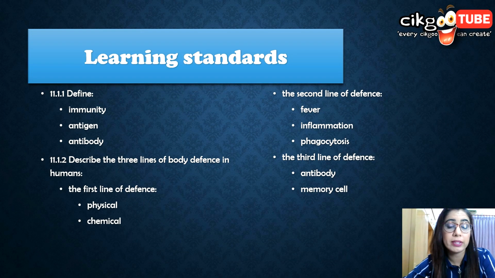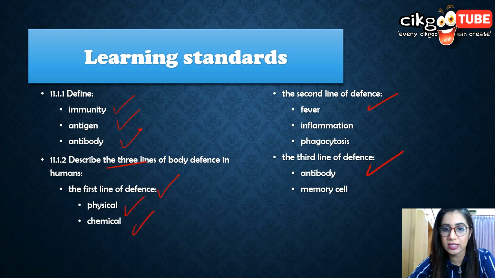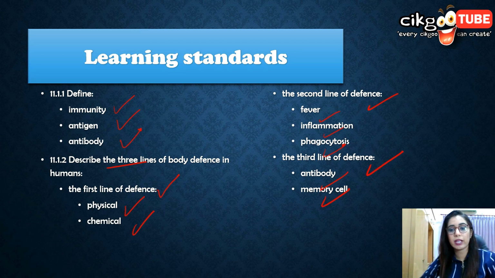Okay, before we begin, as usual, let's look at the learning standard. Today you should be able to define immunity, antigen and antibody. Then describe the three lines of body defense. We have three lines, the first line, the second line and also the third line. The first line includes physical and chemical defense, the second line involves fever, inflammation and phagocytosis, and the third line involves antibody and memory cells. All this you should be able to cover in this subtopic.